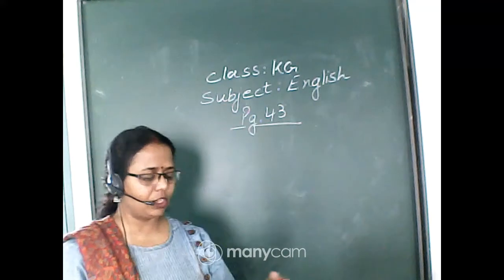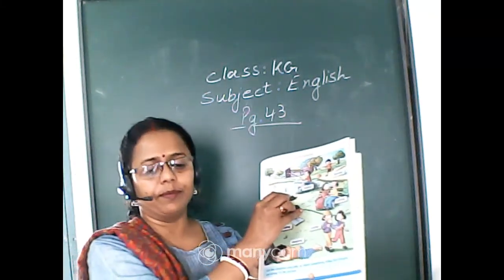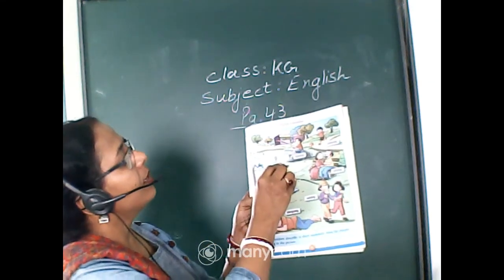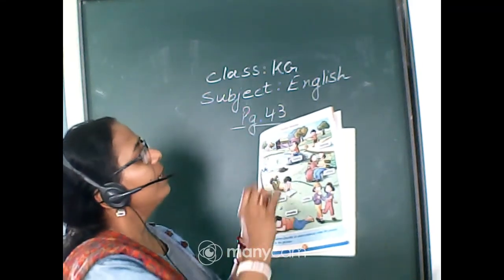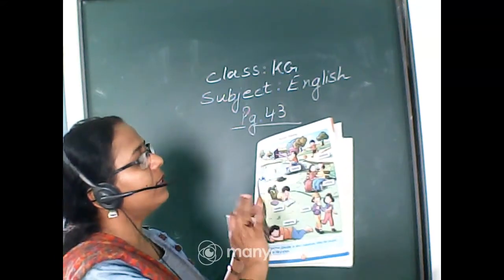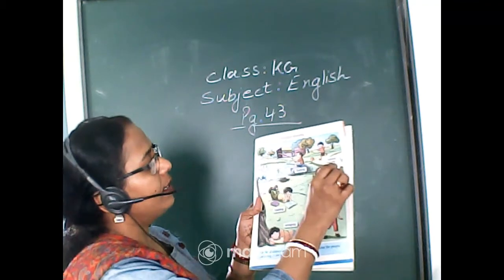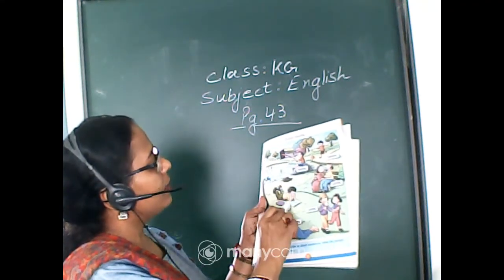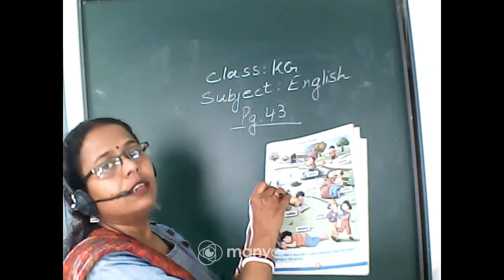Here in the picture we can see that a boy is fishing. Here it's a scenario of a park where one boy is running. Different people are doing different work. This boy is running. This boy is fishing. This boy is reading. Ducks are swimming.